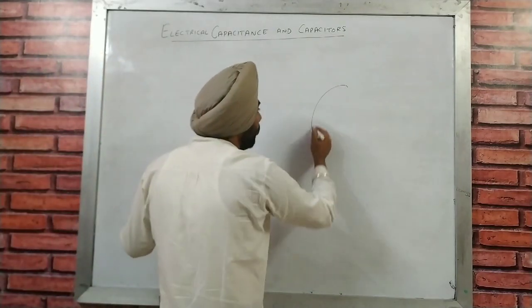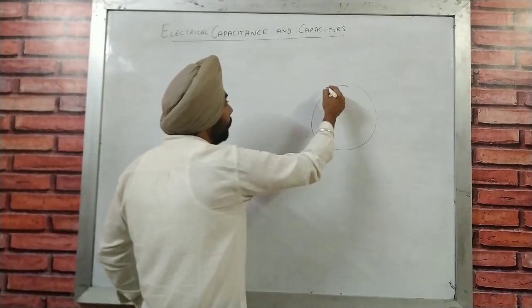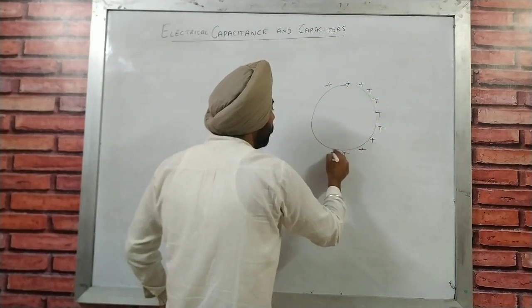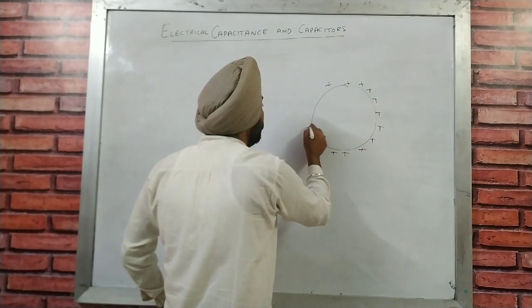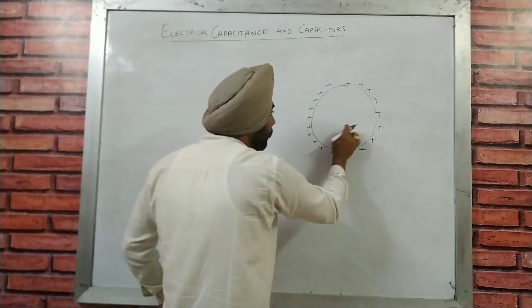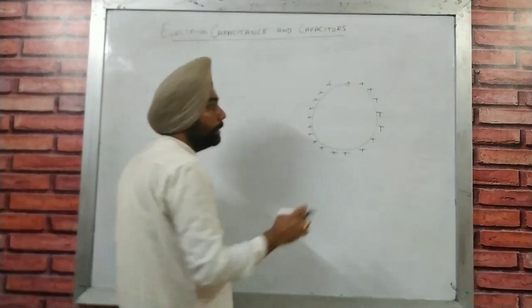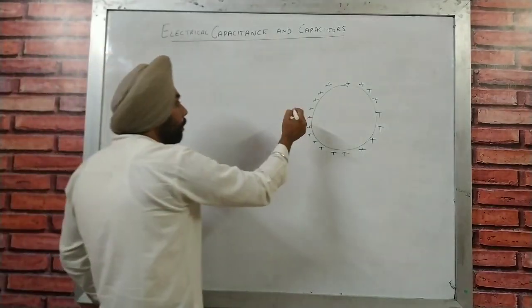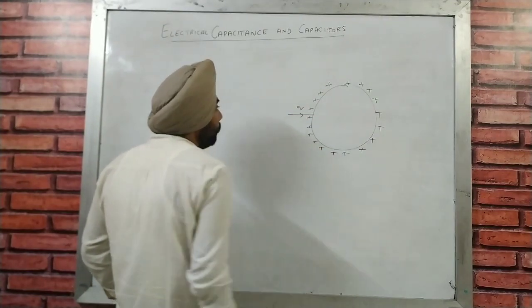Now let's say we are having a spherical conductor. Obviously the charge is going to be on the outer surface of any electrical conductor, because the electric field inside a spherical conductor is always going to be 0. So obviously that charge is going to be Q.